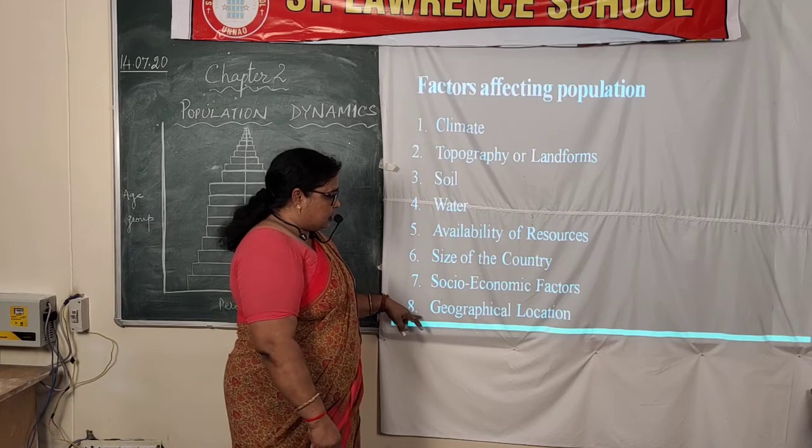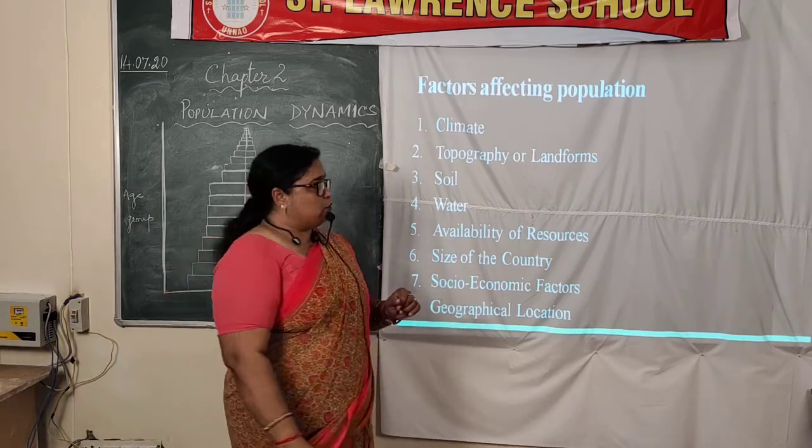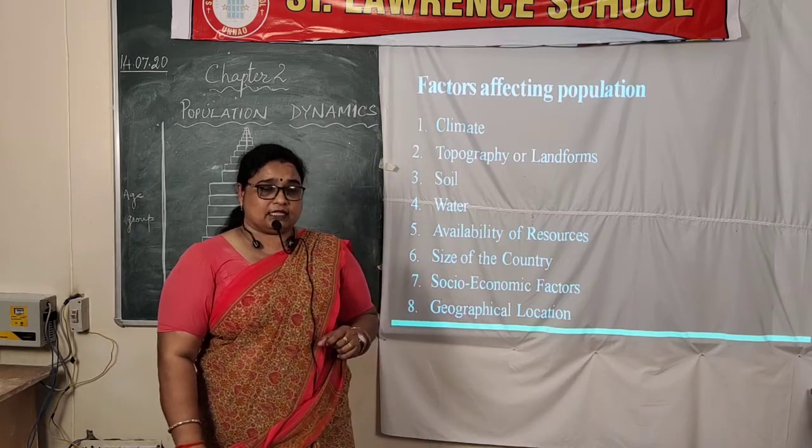Next is geographical location. This is the last factor which is affecting the population of a place.